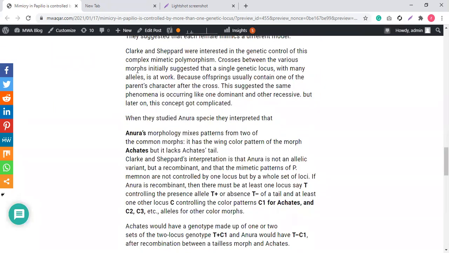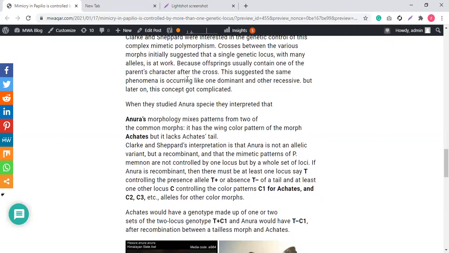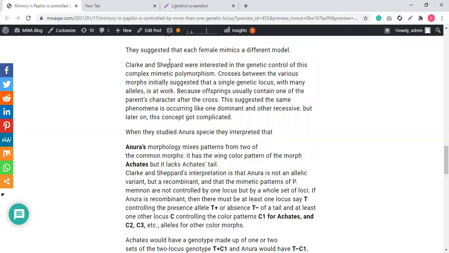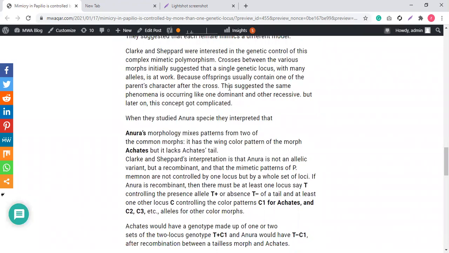Crosses between the various morphs initially suggested that a single genetic locus with many alleles is at work. That is different from many loci. Initially, the scientists suggested that in this case, only one locus with many alleles is controlling this mimicry pattern.